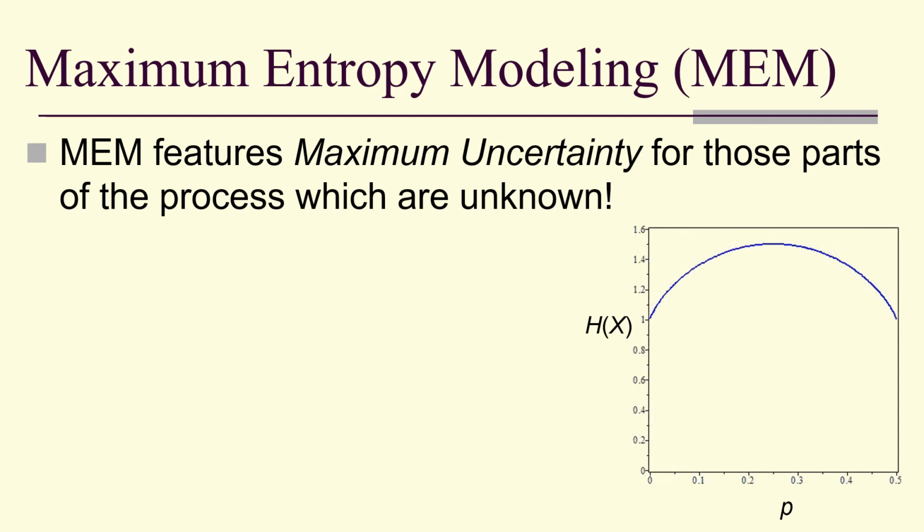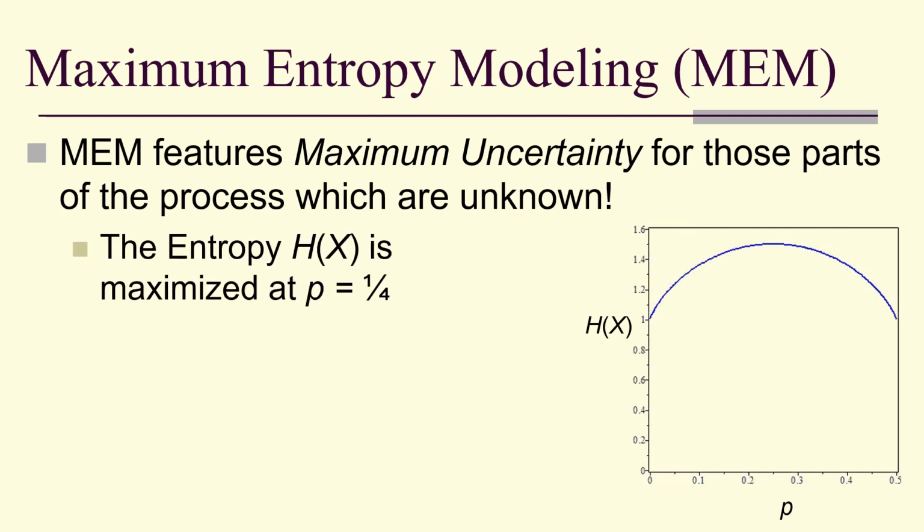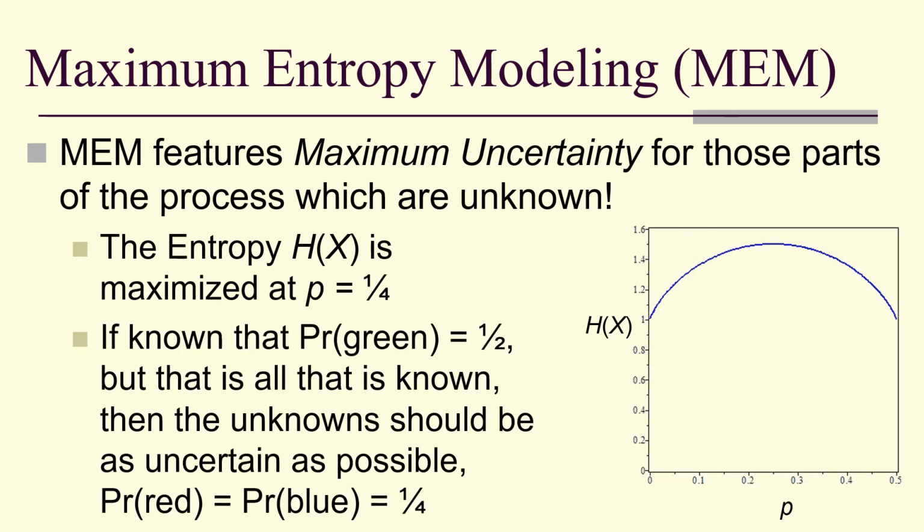So maximum entropy model means maximum uncertainty for those parts of the process which are unknown. The entropy, for example, was maximized at p equals 1/4 in this example. If it's known that the probability of green is 1/2, and that's all we know, then the unknown should be as uncertain as possible, which means the probability of red and the probability of blue are each 1/4.